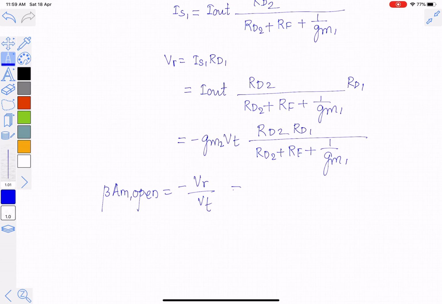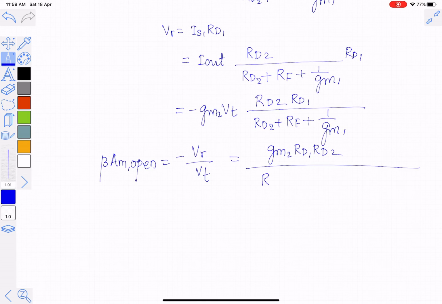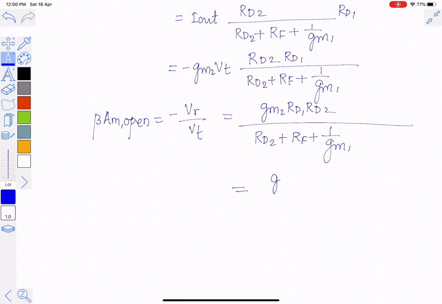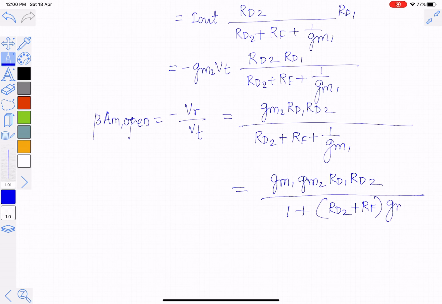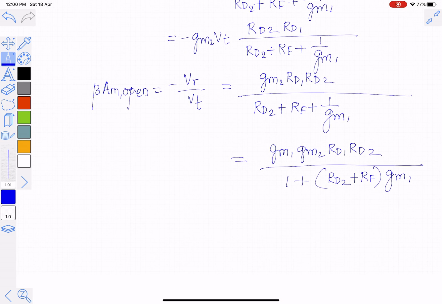Minus VR by VT will be equal to GM2 RD1 RD2 divided by RD2 plus RF plus 1 by GM1, which can be written in a convenient format like GM1 GM2 RD1 RD2 divided by 1 plus RD2 plus RF multiplied by GM1. So this is the loop gain.